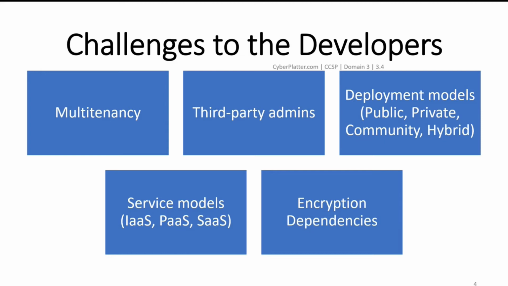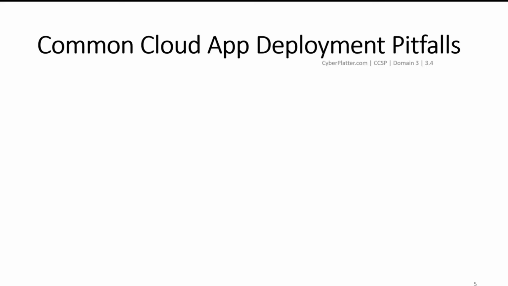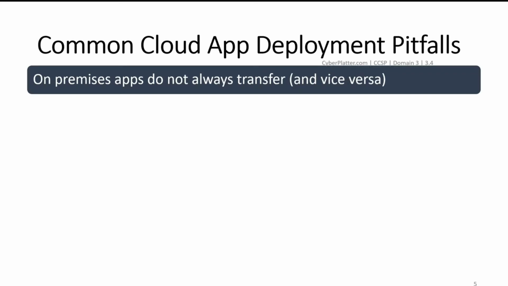Not all applications will run effectively or securely in the cloud. They must be examined on a case by case basis with these factors and characteristics that we already discussed today in mind. Now let's discuss some of the common cloud application deployment pitfalls. The first one is on-premises apps do not always transfer and vice versa. On-premises applications are usually designed to be run in a traditional enterprise environment where data is accessed, processed, and stored locally. Moving these to the cloud is not always practical or even possible.